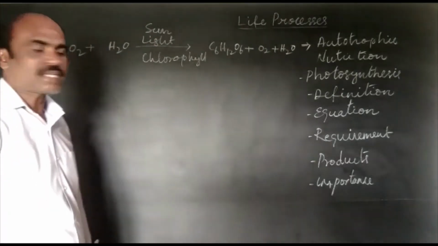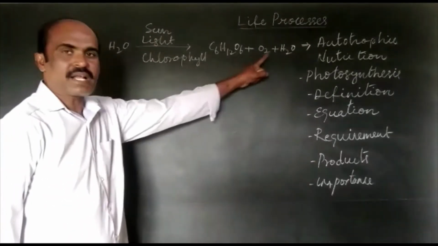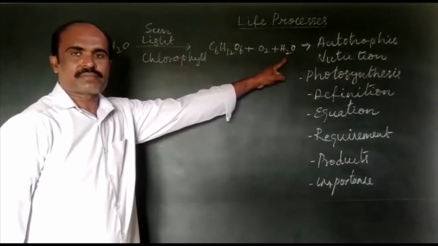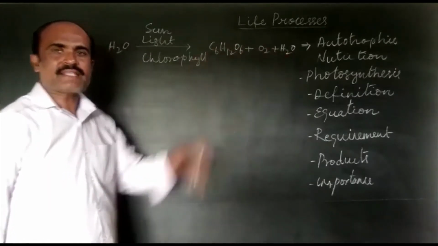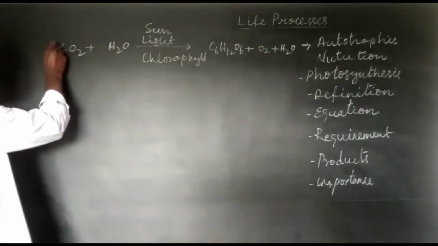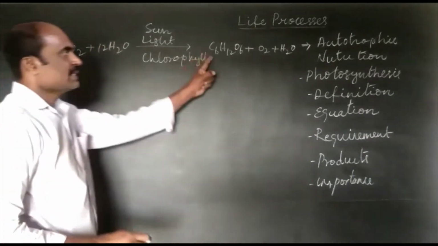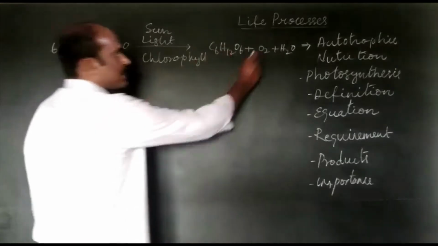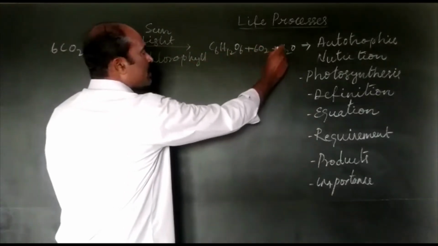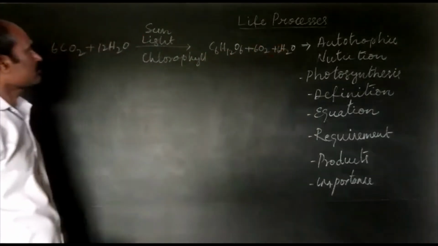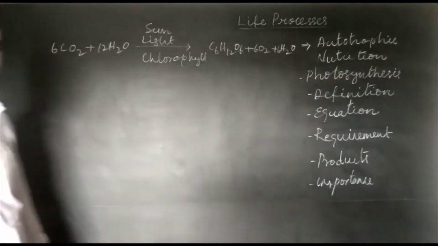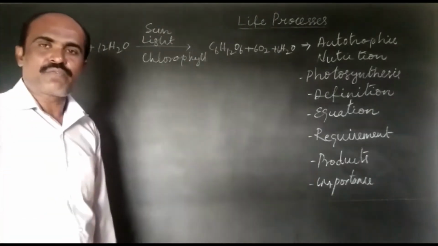In this process, there is release of oxygen and water also. Now let us balance the equation. 6CO2 plus 12H2O gives C6H12O6 plus 6O2 plus 6H2O. So this is what is photosynthesis.